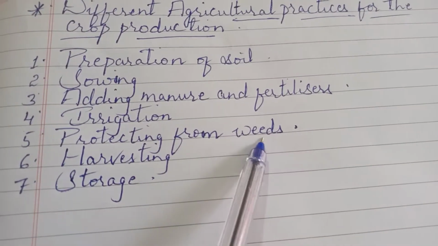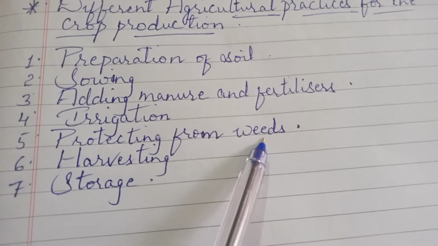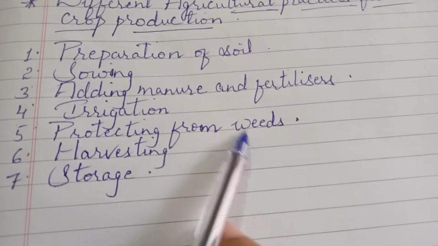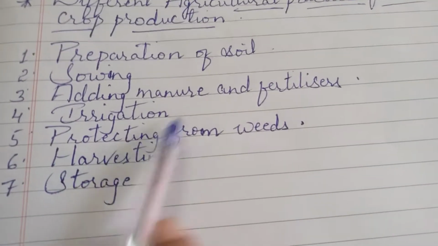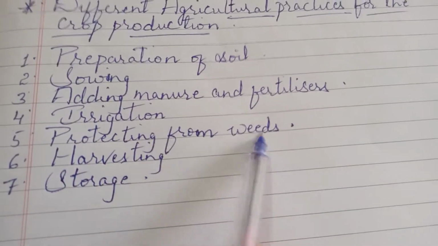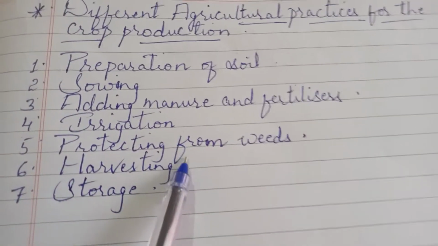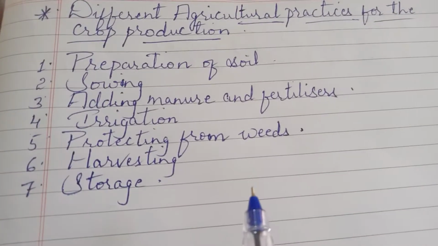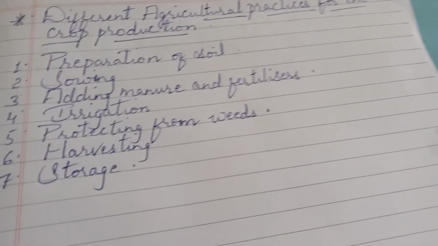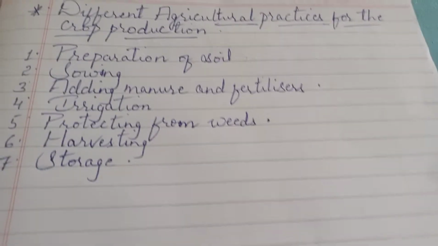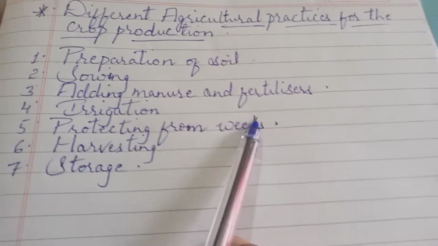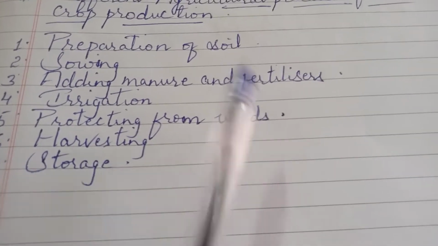Next we have protecting from weeds. Just as I have mentioned, weeds are nothing but unwanted plants. These unwanted plants will take the nutrition, the water, the minerals, all these things they will use up. Due to that, the crop that we are growing there will not be able to get a sufficient amount of nutrition, and that will affect the growth of the crop. To avoid that, we need to remove these unwanted plants, the weeds.